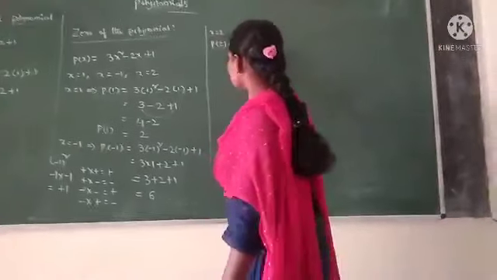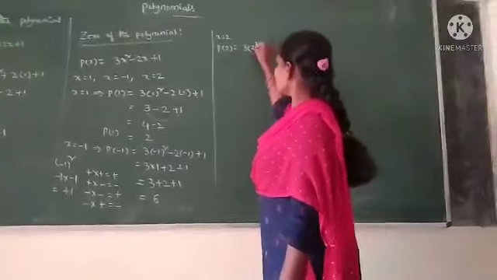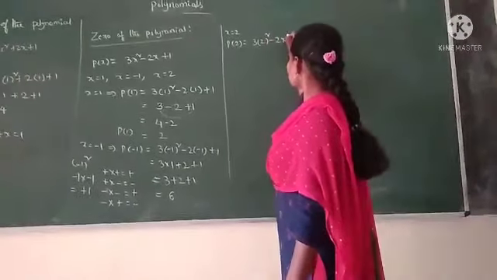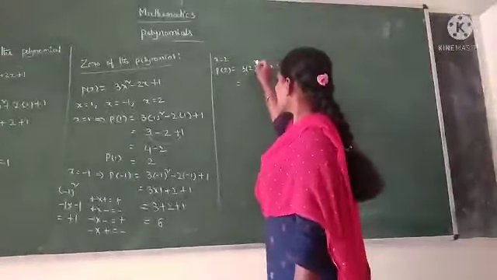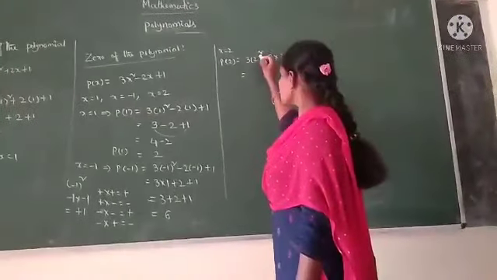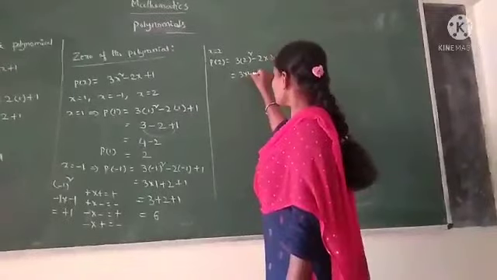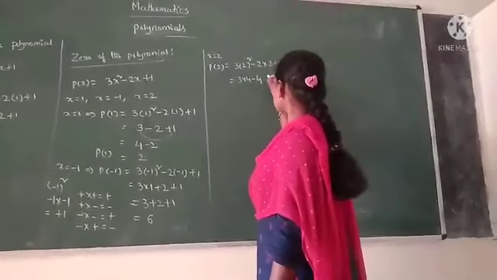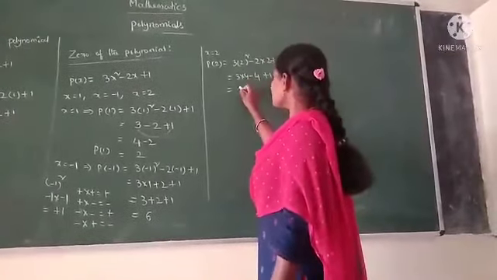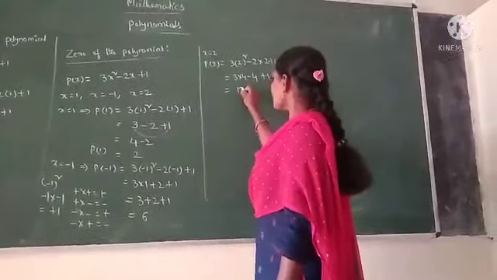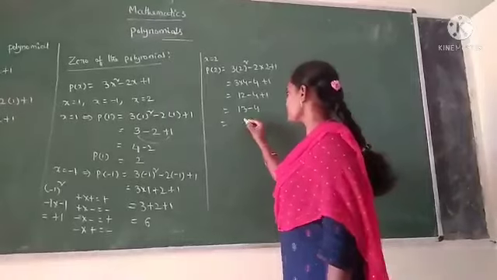Now we take x is equal to 2. Therefore, P of 2 is equal to 3 into 2 whole square minus 2 into 2 plus 1. 2 square means 2 square equals 4. Therefore, 3 into 4 minus 2 into 2 is 4, plus 1. 3 4s are 12 minus 4 plus 1. 13 minus 4 equals 9.